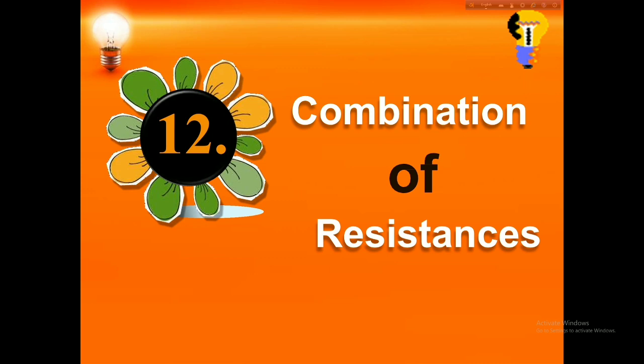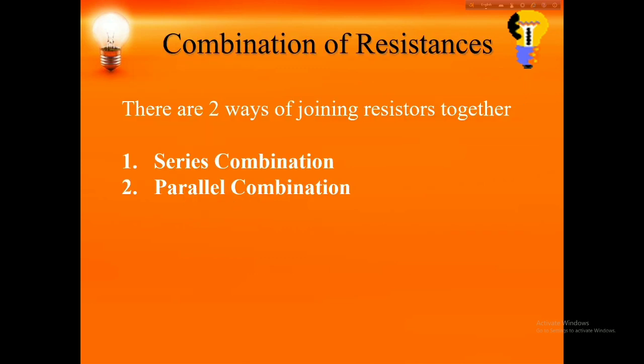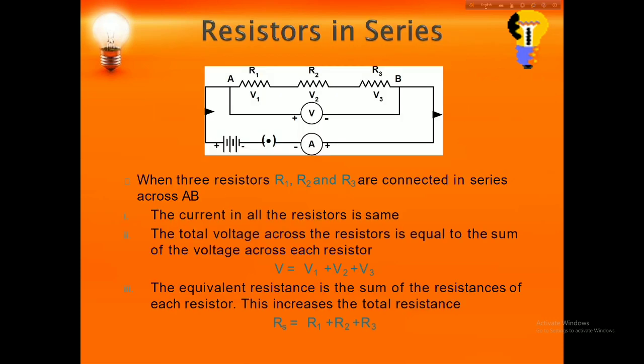Using Ohm's law, we will discuss the combination of resistances. There are two types of combination: series combination and parallel combination.